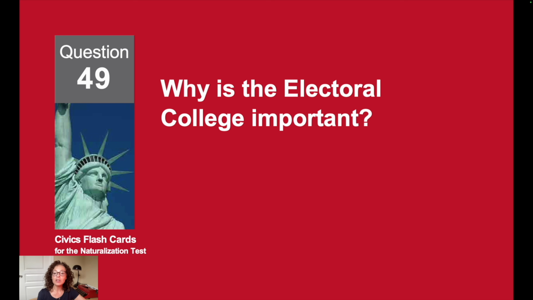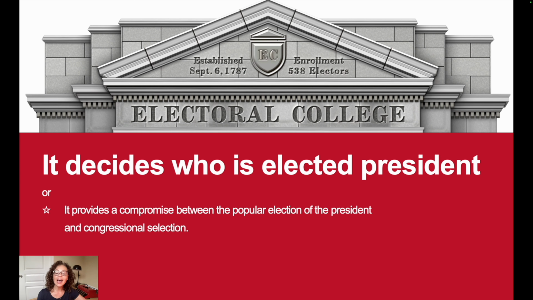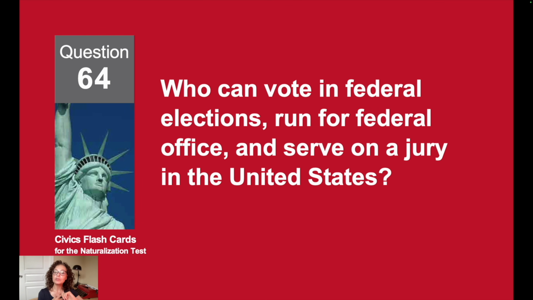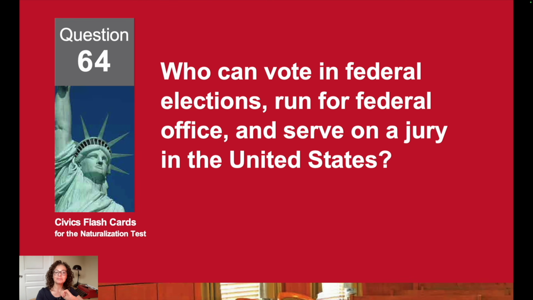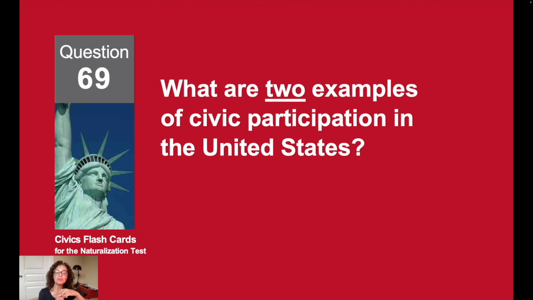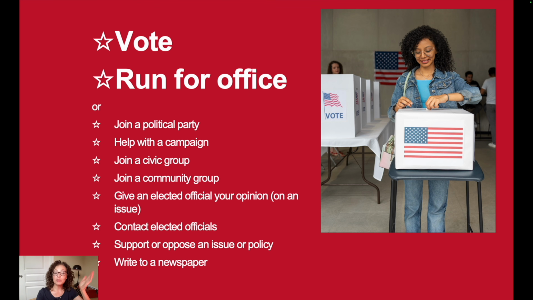Why is the Electoral College important? It decides who is elected president. Rights and responsibilities. Who can vote in federal elections, run for federal office, and serve on a jury in the United States? Citizens. What are 2 examples of civic participation in the United States? To vote or run for office.